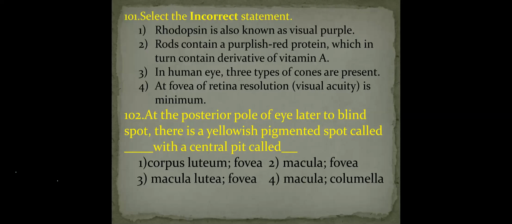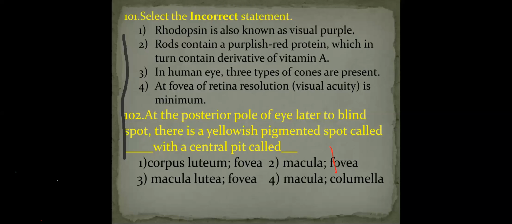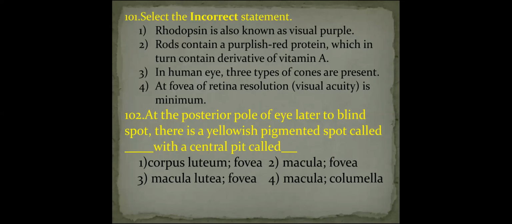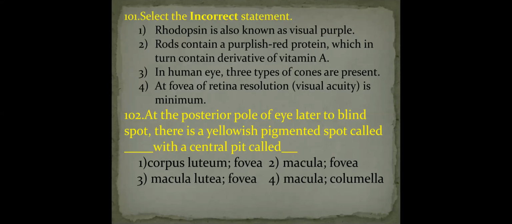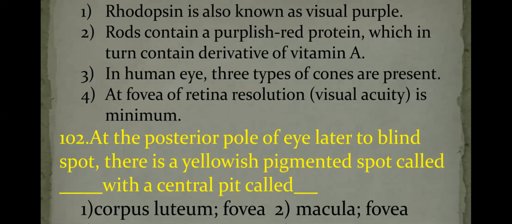Fovea of the retina. What is fovea? In the previous class, I explained about macula lutea and fovea centralis. Fovea is a depression present in the macula lutea. What is macula lutea? A macula lutea is a yellow circular area located at the posterior pole of the retina. So here they are saying at the fovea of the retina, resolution is minimum.